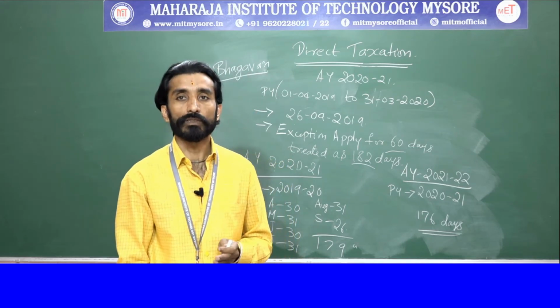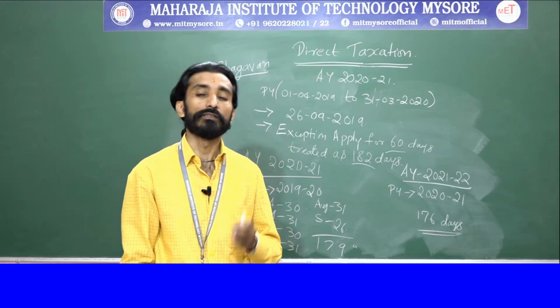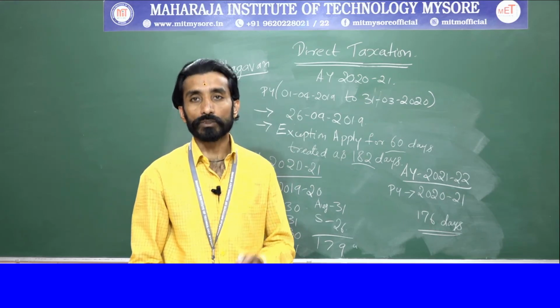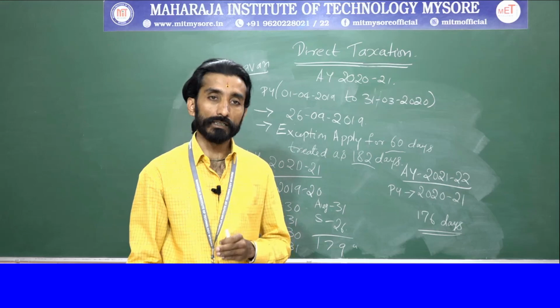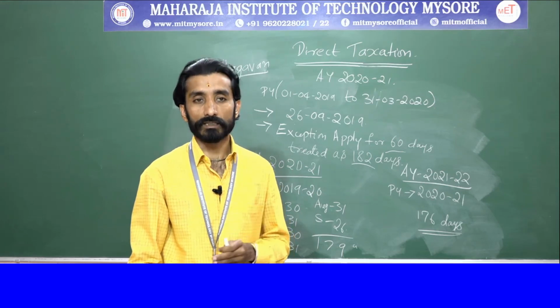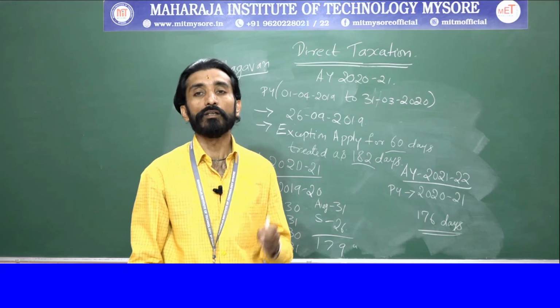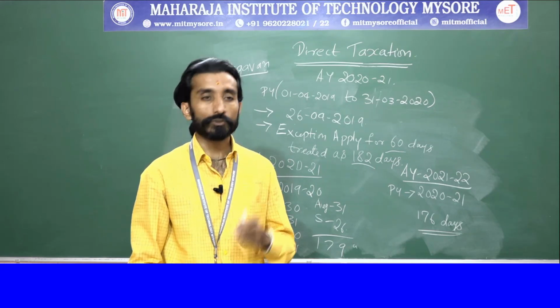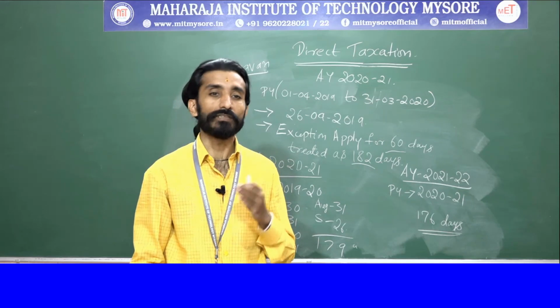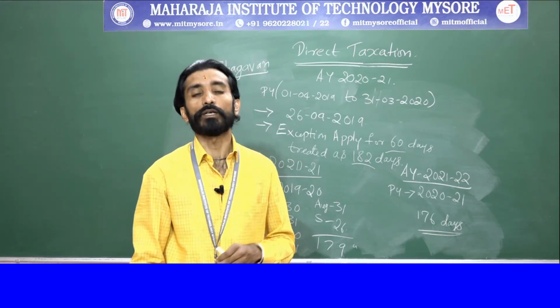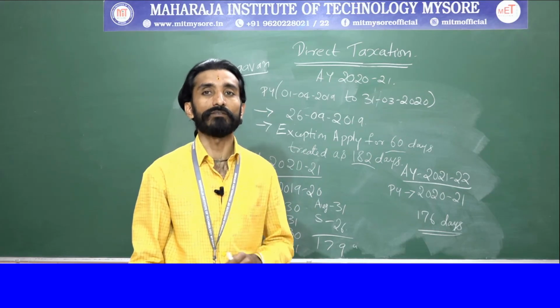Next, this is one assessment year we have calculated. Another assessment year they have also asked, which is assessment year 2021-22, that we also need to calculate. Again you need to check the basic conditions. The first basic condition says he should be in India for 182 days. But in this case, the problem says that in 2020-21 he comes to India for 176 days.